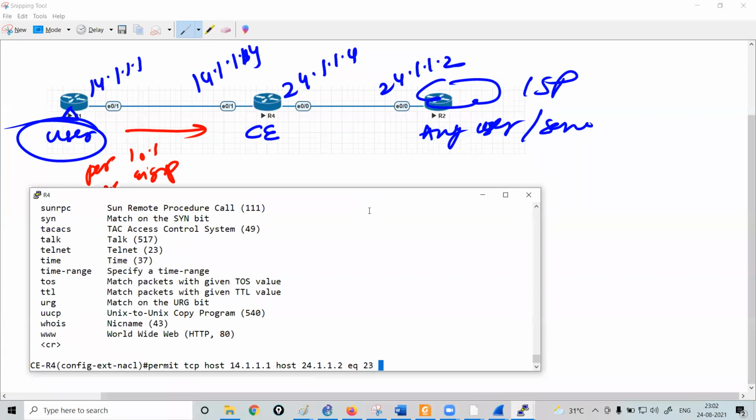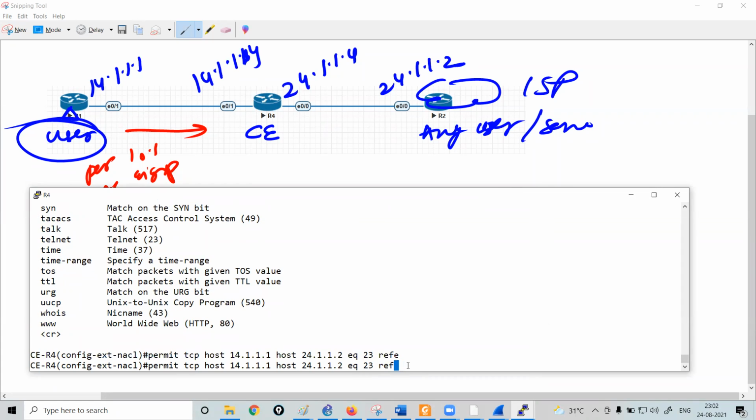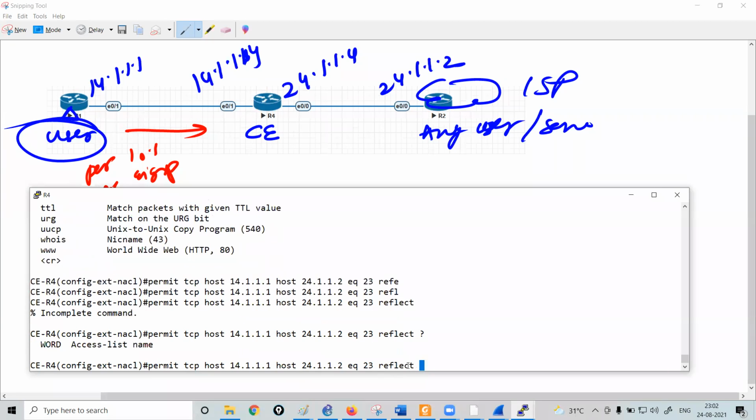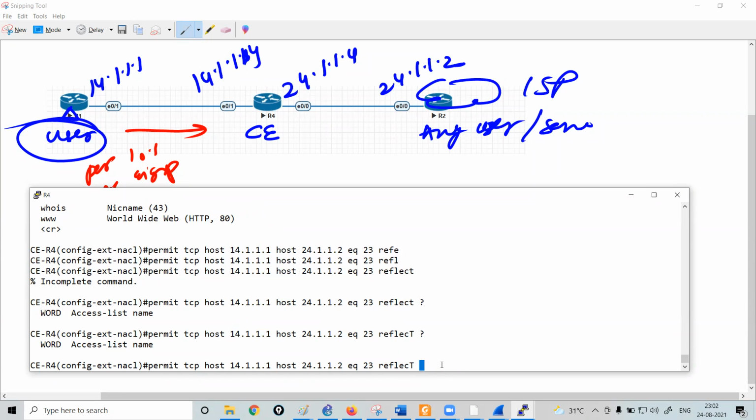This reflexive ACL is called a dynamic ACL, which I am not going to create. Your router will create it automatically. So the reflect keyword should be used. Permit, then reflect, and then it says you have to give the name of the access list.